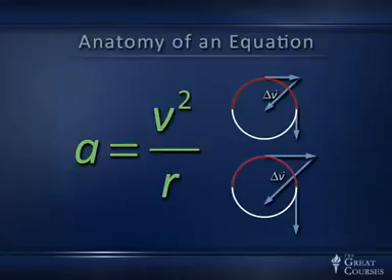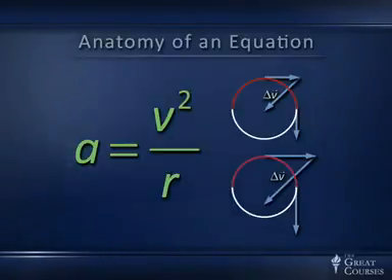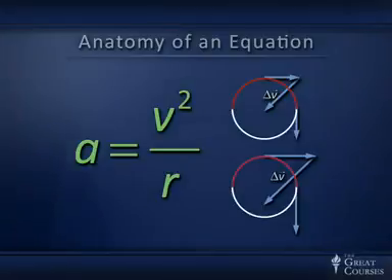Yeah? But why v squared? The reason for the v squared is there's something else happening on the lower circle. The lower circle, remember, v is bigger. The speed is bigger, and so it's going to take less time for the particle to move from when it's going to the right to when it's going downward. And so those two effects, a bigger delta v and a smaller delta t, combine to give an acceleration that's proportional not to v itself, but to v times v, to v squared. So there's a motivation of why we're dealing with an acceleration which is v squared over r.